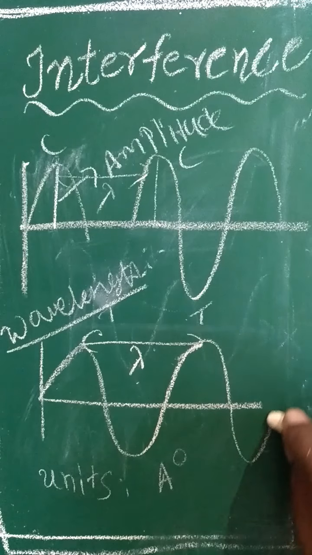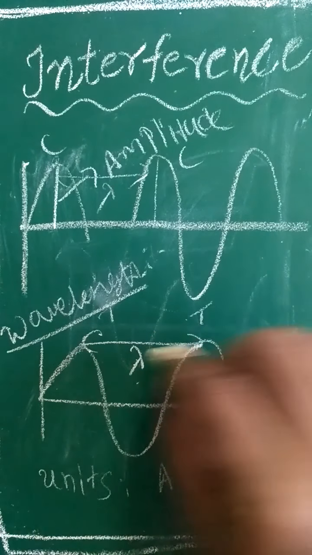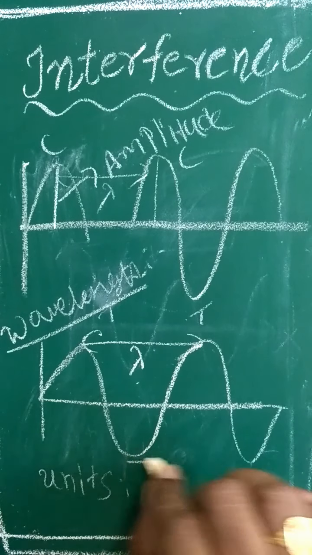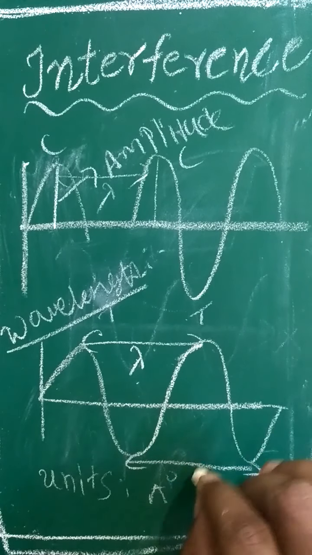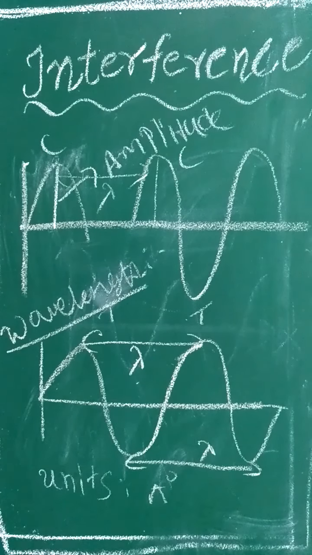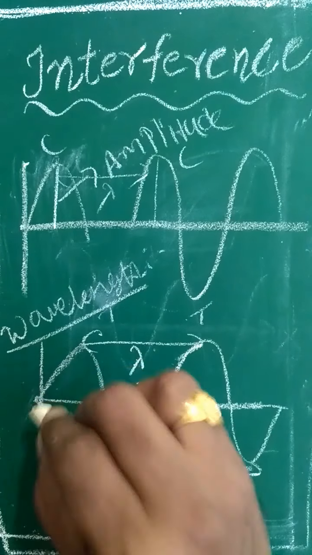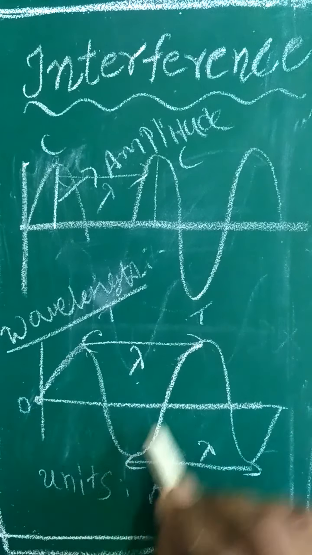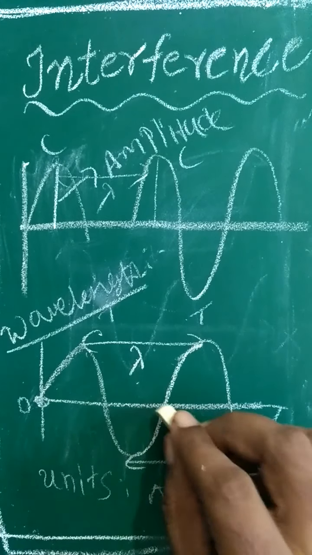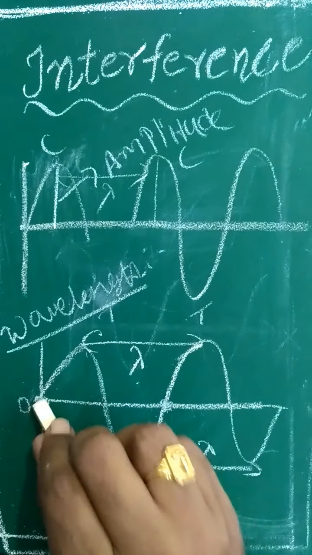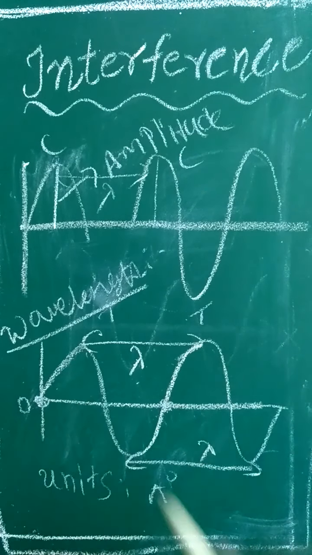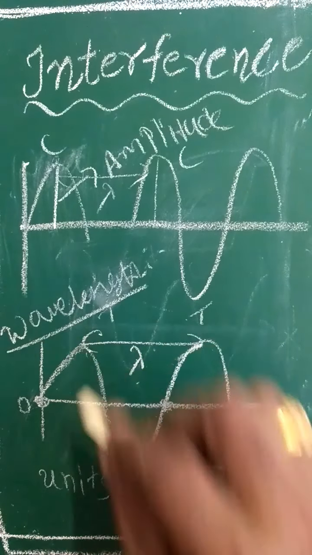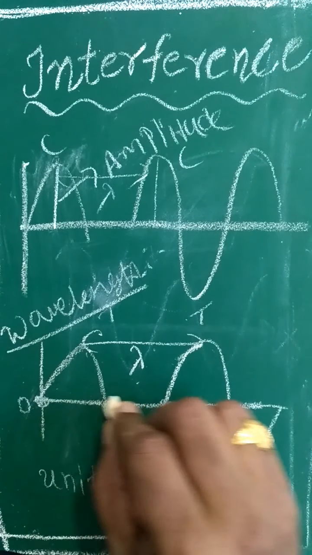Wavelength may be taken as the distance between two successive crests or between two successive troughs, and we may also take it as the length of one complete cycle. That means from here to here. These points are called nodes and these points are called antinodes.